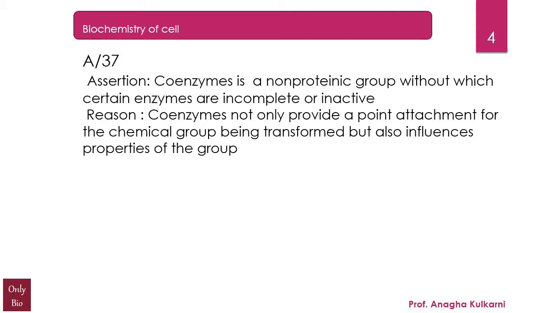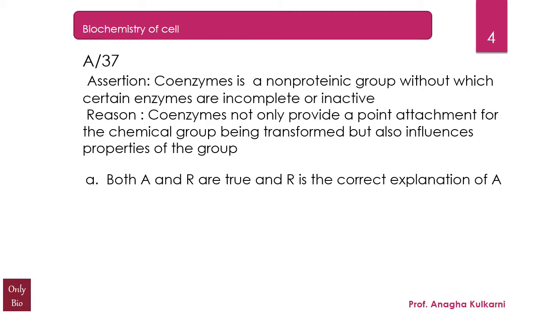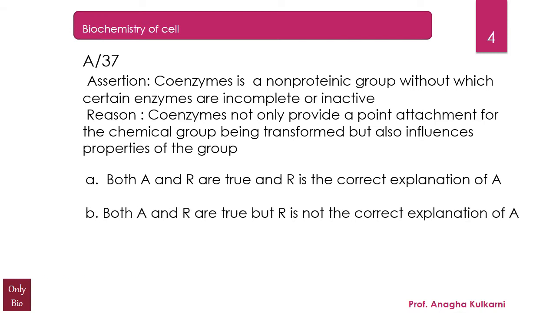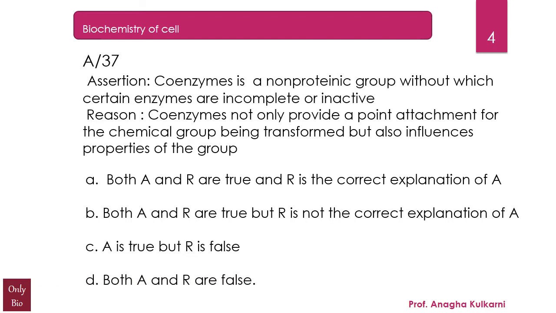And the options given are A. Both assertion and reason are true and the reason is the correct explanation of the assertion. B. Both assertion and reason are true but reason is not the correct explanation of the assertion. C. Assertion is true but the reason is false. And D. Both assertion and reason are false. And the correct answer for this question is A.